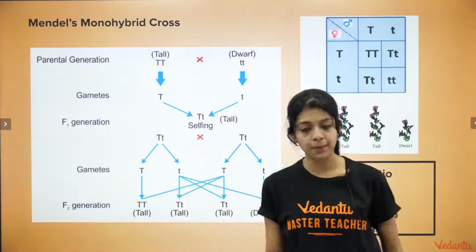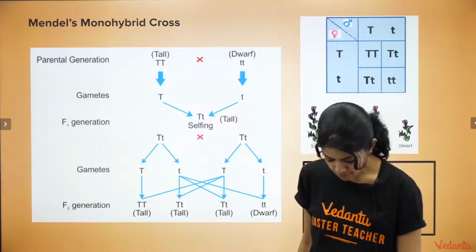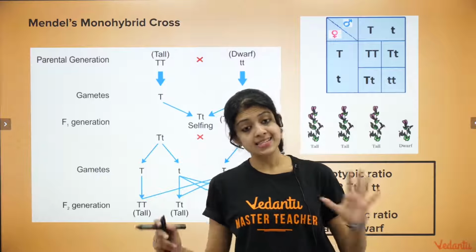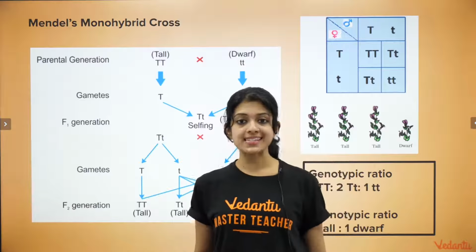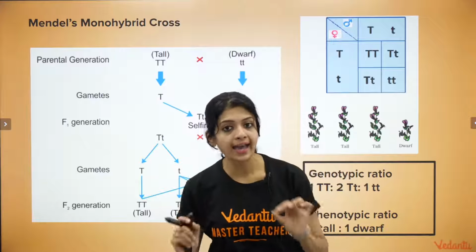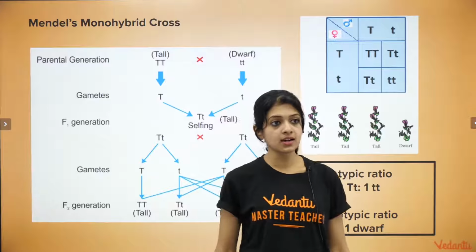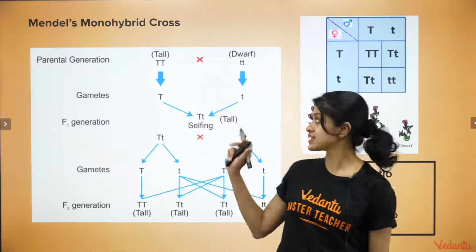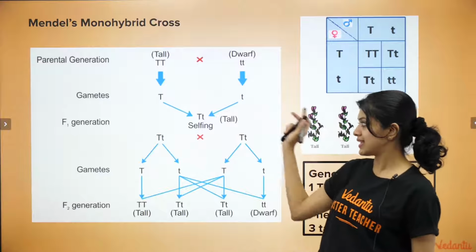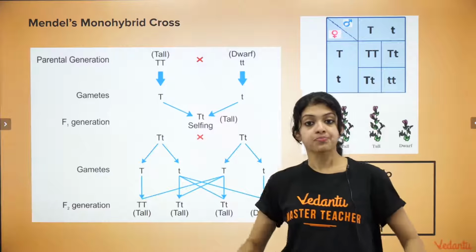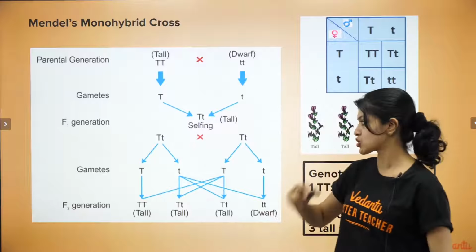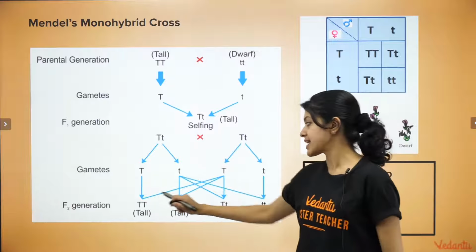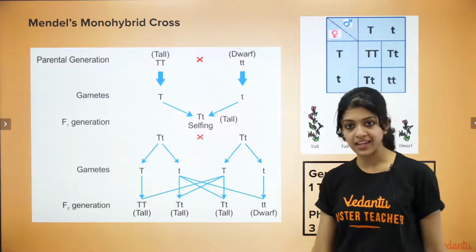Now, this is what we discussed yesterday, right? A typical monohybrid cross, which Mendel did for 7 different characters of the pea plant. The example that we chose for our class yesterday was the character height. And remember, we considered tall plants, homozygous or purebred tall plants, and homozygous dwarf plants. The gametes were these, and this is what you got on F1 selfing. All of them were tall, and these are the gametes of the next generation. And yes, these are the F2 combinations that you get.